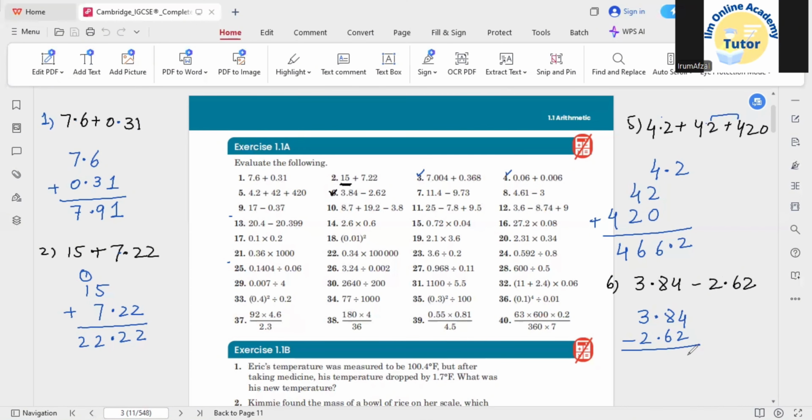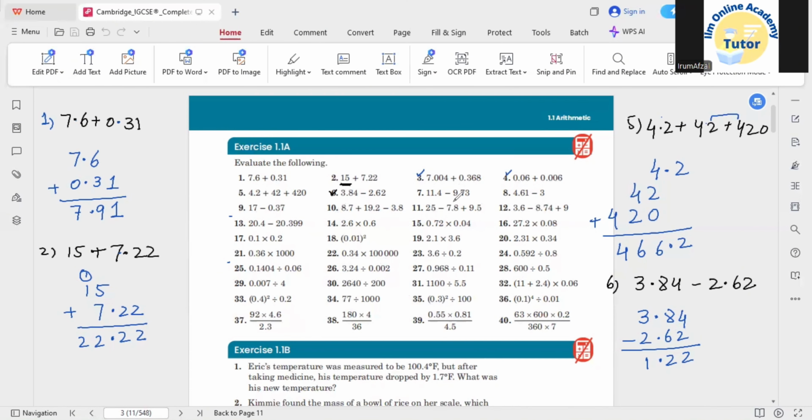From 4, if you are going to subtract 2, you would be remaining with 2. 8 negative 6, that will be 2. And also 3 negative 2 would be 1. So this is basically the answer according to the subtraction. You can check that there isn't much difference in the concepts. Just here you need to add the numbers and here you need to subtract the numbers. So the concept is similar. Clear?